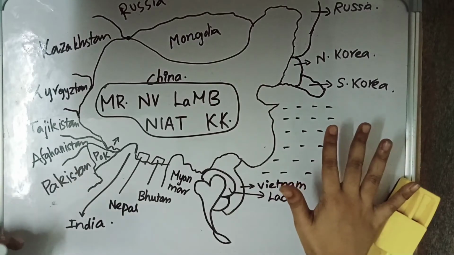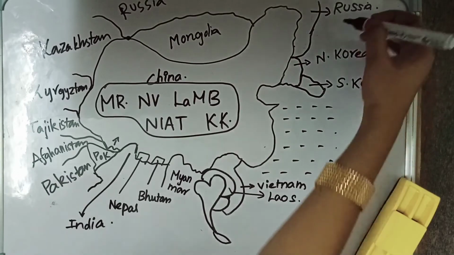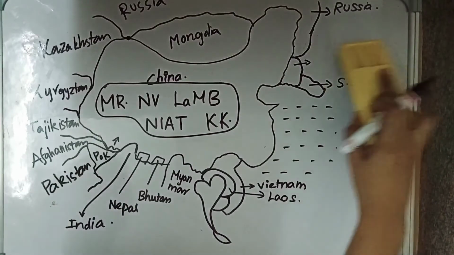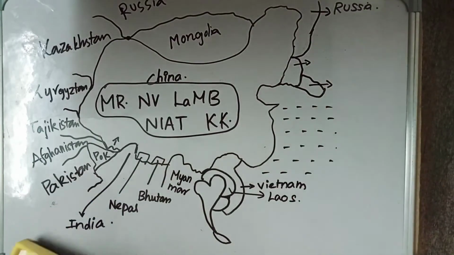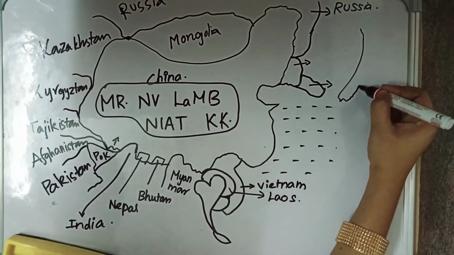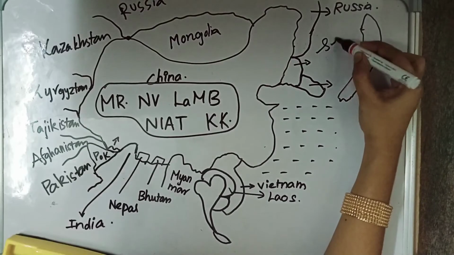And there are certain seas. The first one is above North Korea, the Sea of Japan. Between North Korea, South Korea and Japan, here it will be Japan, this is called the Sea of Japan.